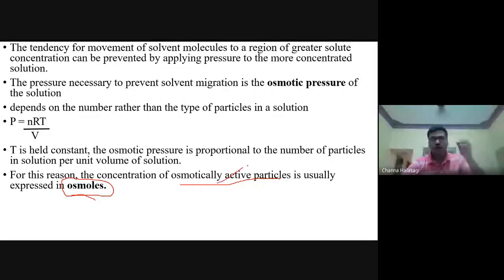Only sodium, chloride, calcium, bicarbonates, only a few are osmotically important for our body. And they are the ones which are determining the various diseases and other things, movement. Therefore, we express the concentration of these osmotically active particles in terms of osmoles.